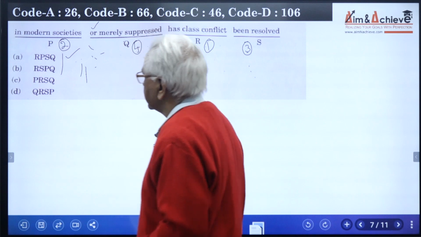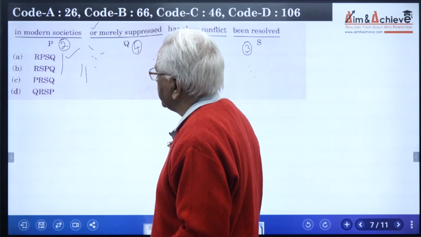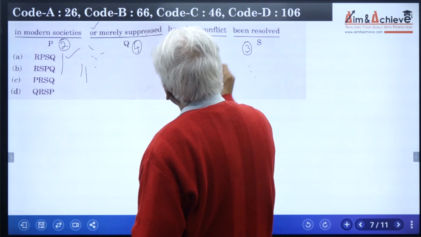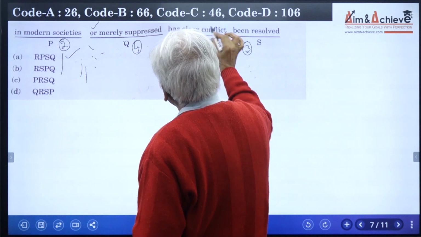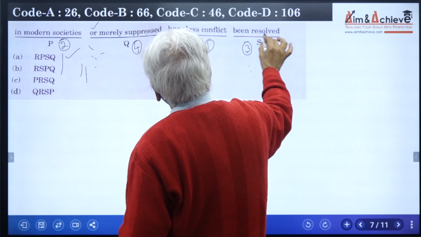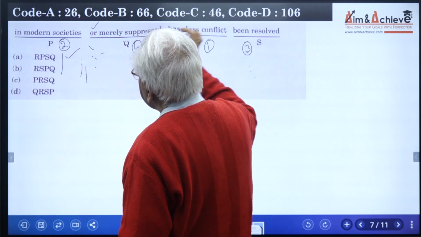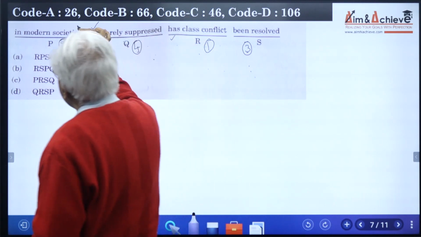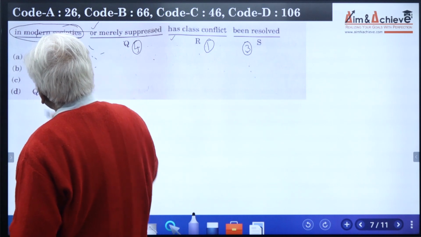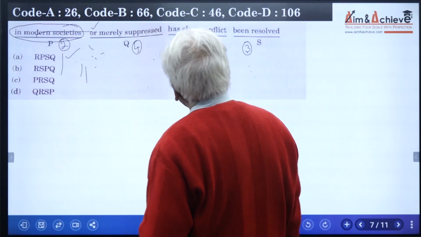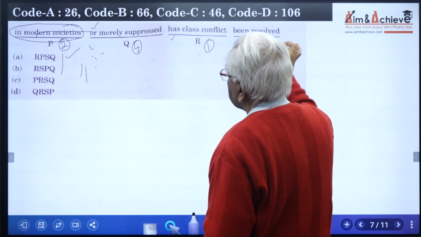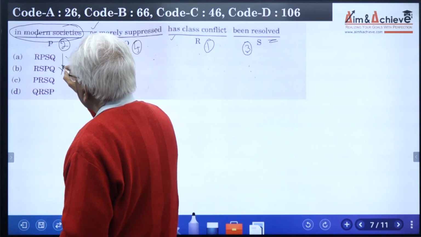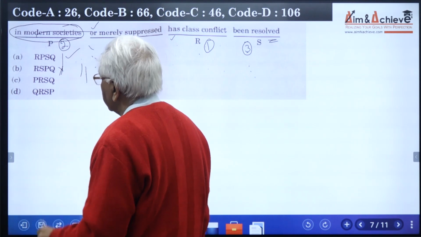Let us understand the sequence RSPQ so that we can negate it confidently. RS: has class conflict, it is possible. Been resolved, it is possible. PQ: in modern societies, or merely suppressed. So this adverbial in modern societies has been placed incorrectly because it is coming after resolved. That means option B is not the correct answer.